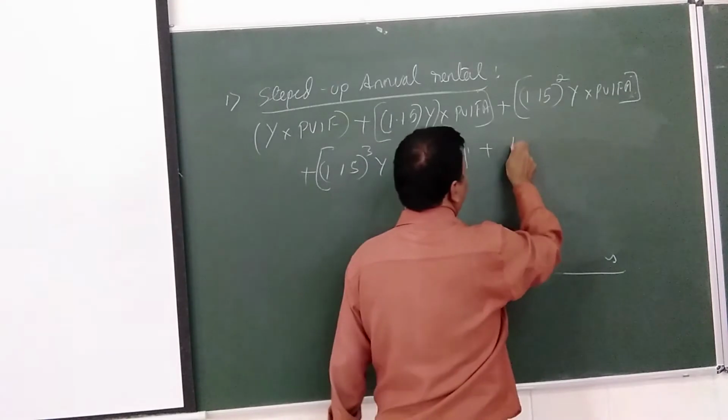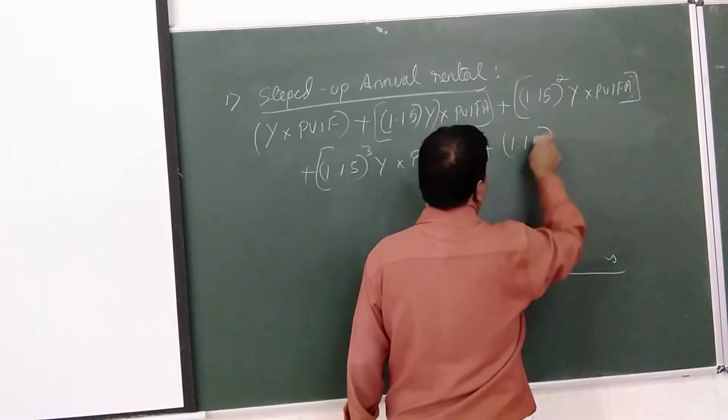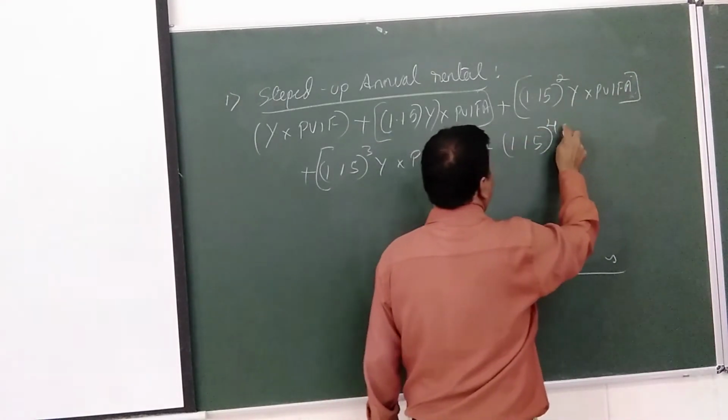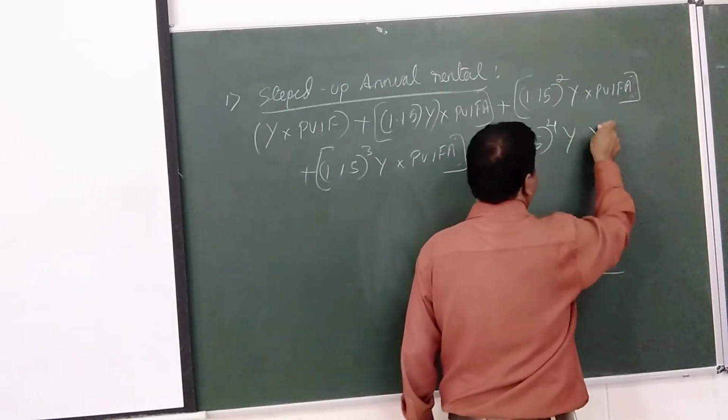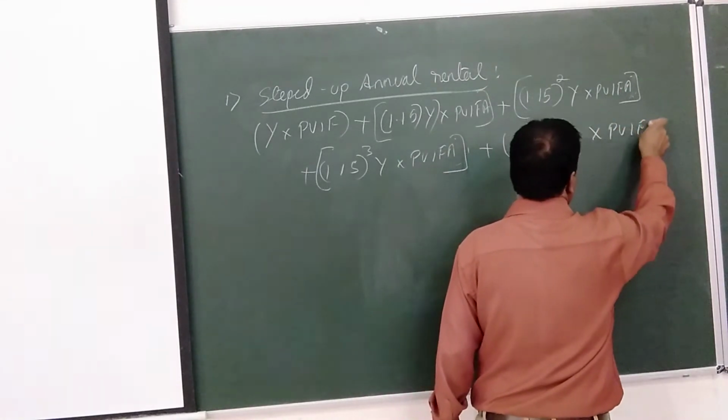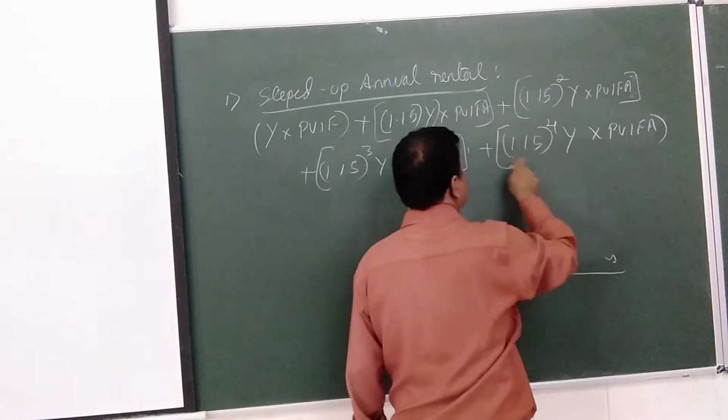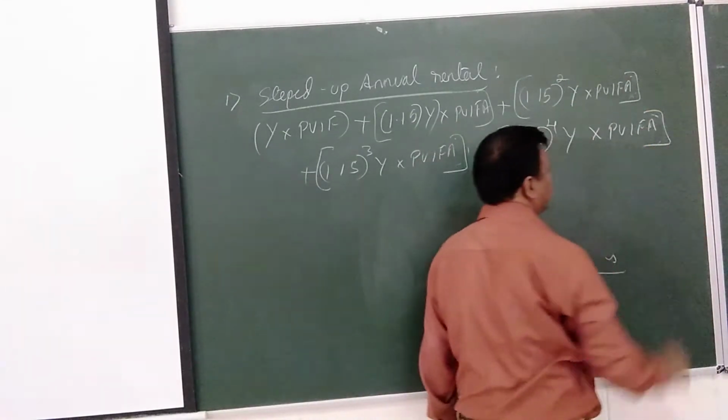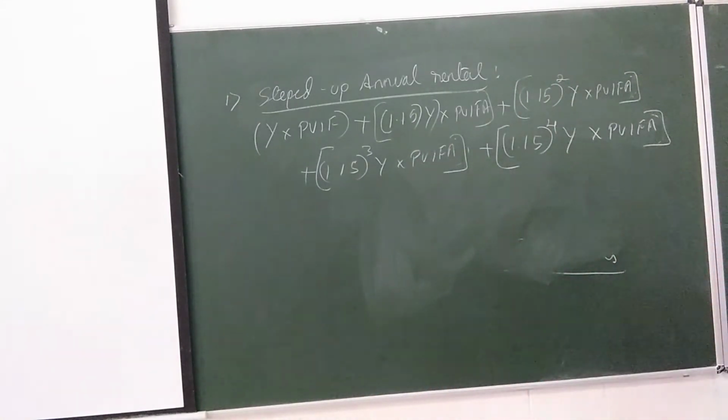Then lastly, 1.15 to the power 4 y into PVIF. Now keep on substituting the information for that.